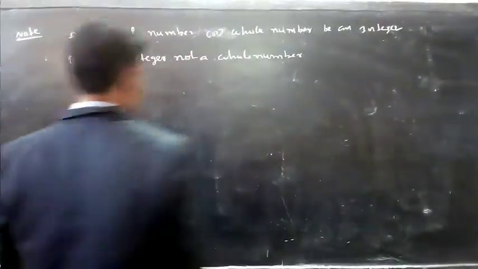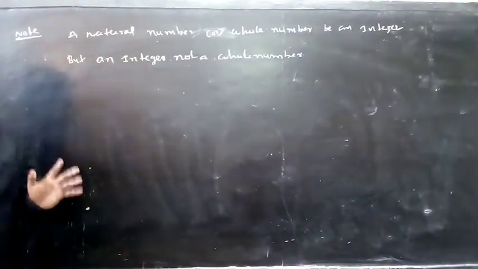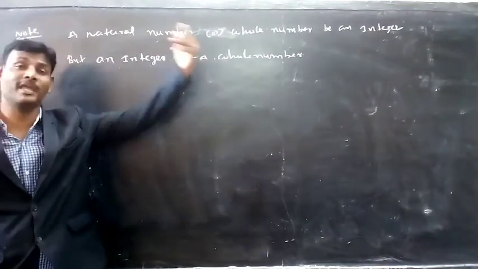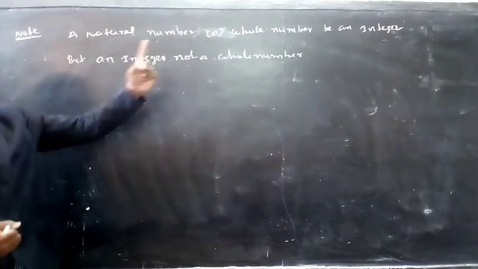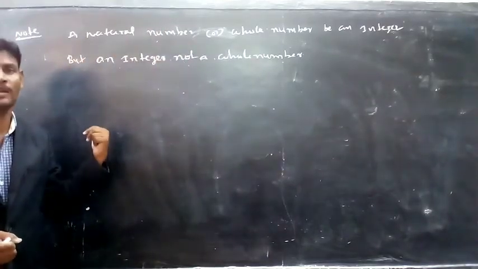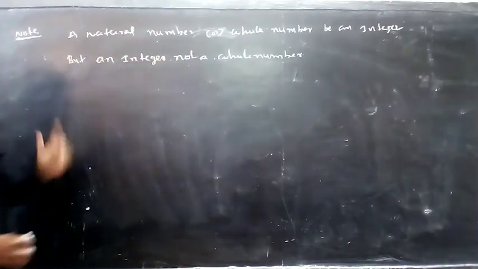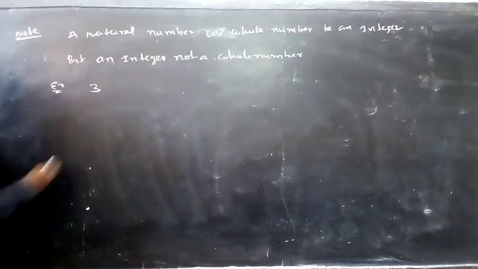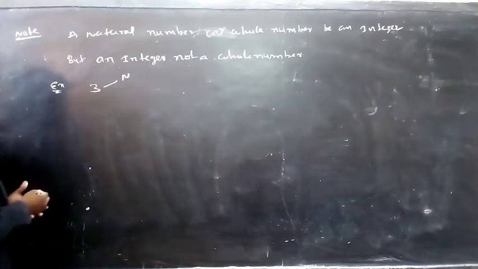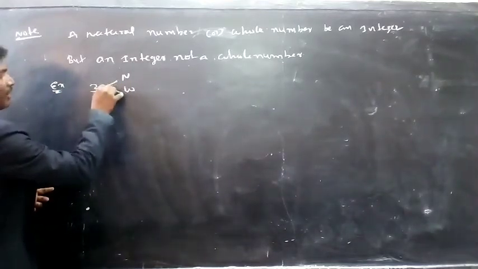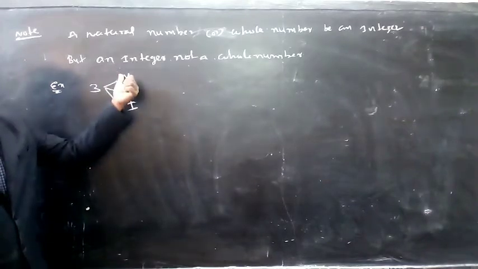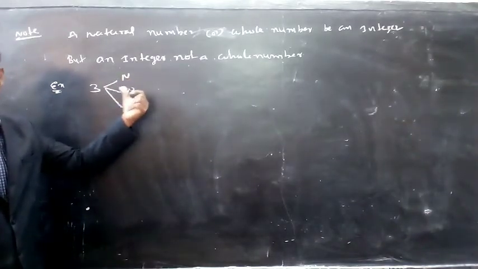Here is a very important point. A natural number or whole number is an integer, but an integer is not necessarily a whole number or a natural number. For example, 3 is a natural number and also a whole number and also an integer.